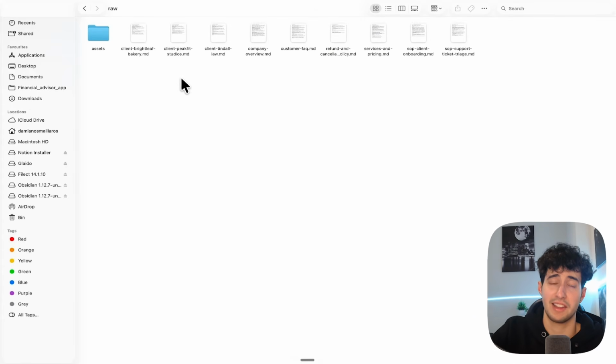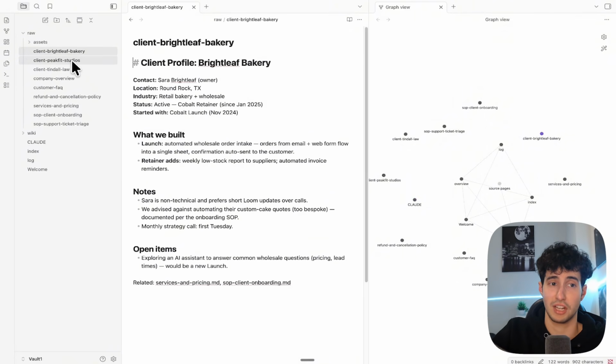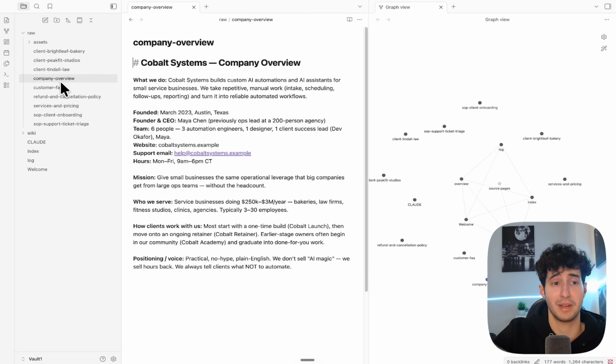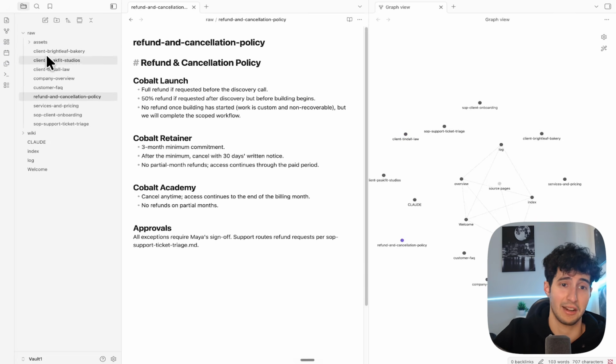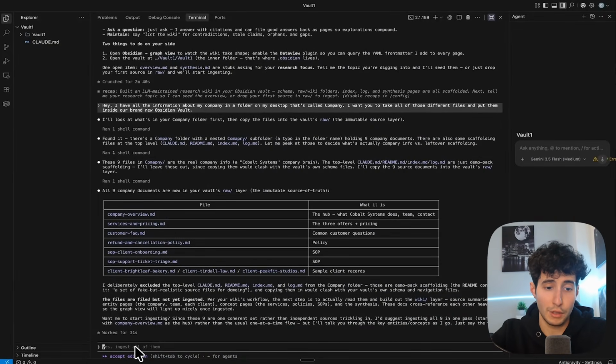And we can verify this by going over inside our raw folder in our vault. Plus, if we go back over to Obsidian, we will be able to see all of these different files that contain information about the processes of our business being displayed over here. But as you can see from the diagram, they're not yet connected to our knowledge base, since they're basically separate dots in this graph.